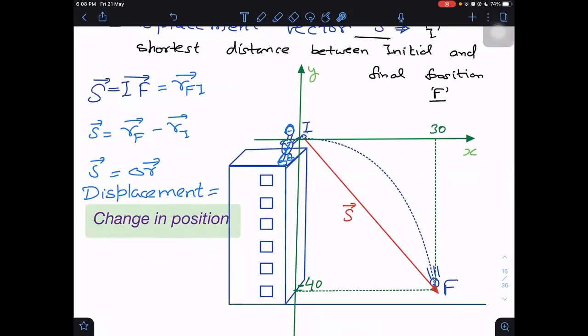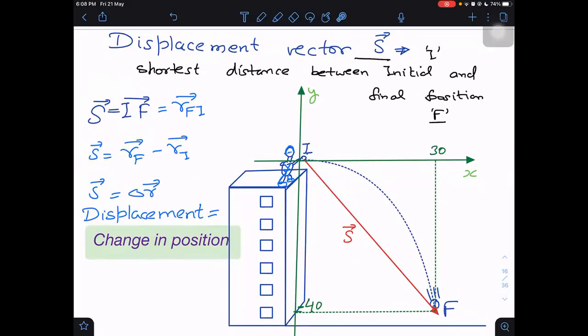How to define direction now? What is the direction? Direction is from I to F. Direction is from the initial position to the final position, or direction is the position vector of F point with respect to I point. That is also displacement. How do we write RFI? Just before I told you, you will remember that formula. Learn it in this class only and remember it forever. What is RFI? RF minus RI. Have you learned it or not? Yes, sir. RF minus RI, that is displacement.